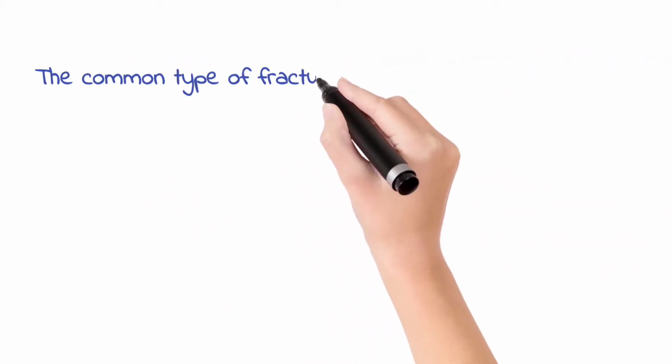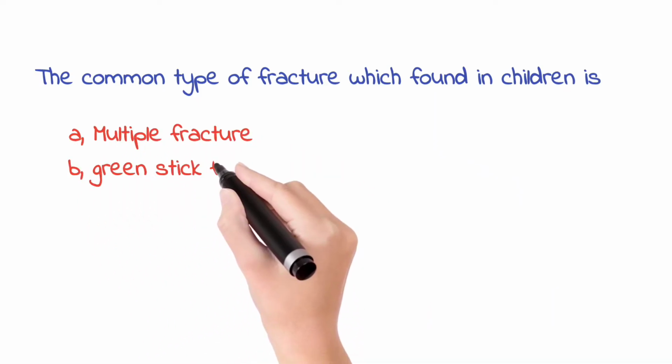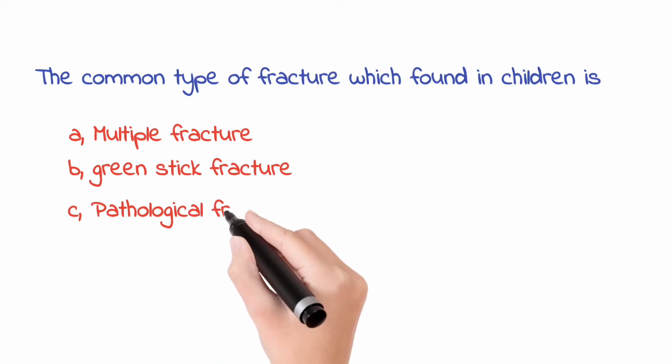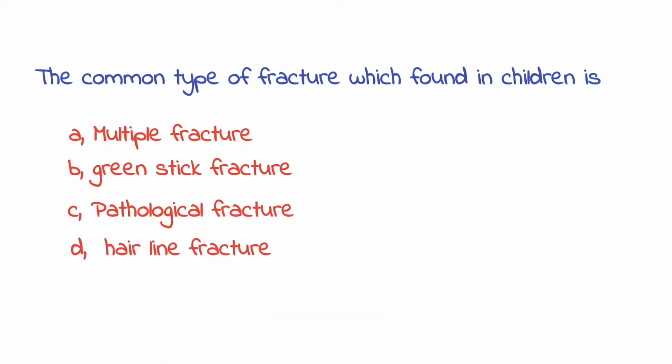The common type of fracture which is found in children is: Option A, multiple fracture. Option B, green stick fracture. Option C, pathological fracture. Option D, hairline fracture. The answer is option B, green stick fracture. A green stick fracture occurs when a bone bends and cracks, instead of breaking completely into separate pieces.